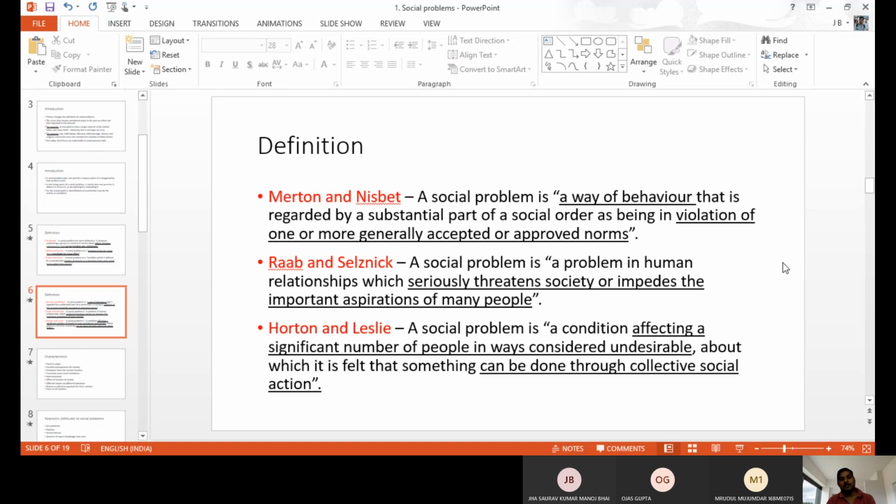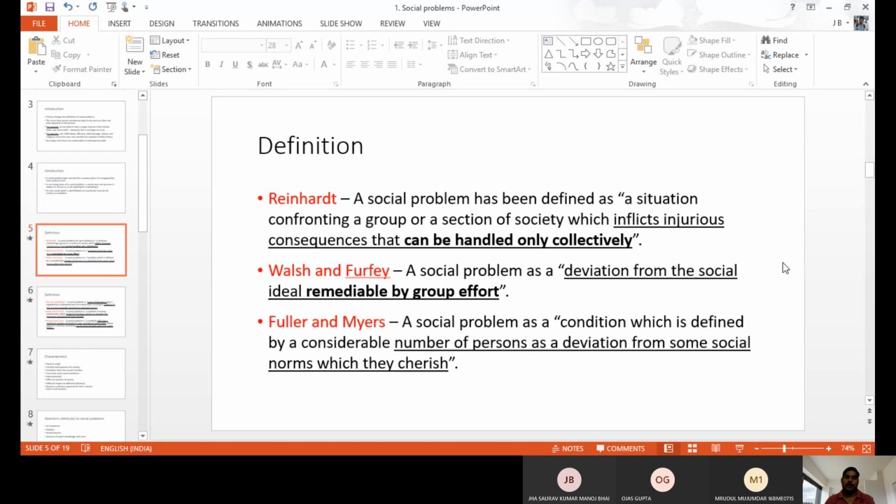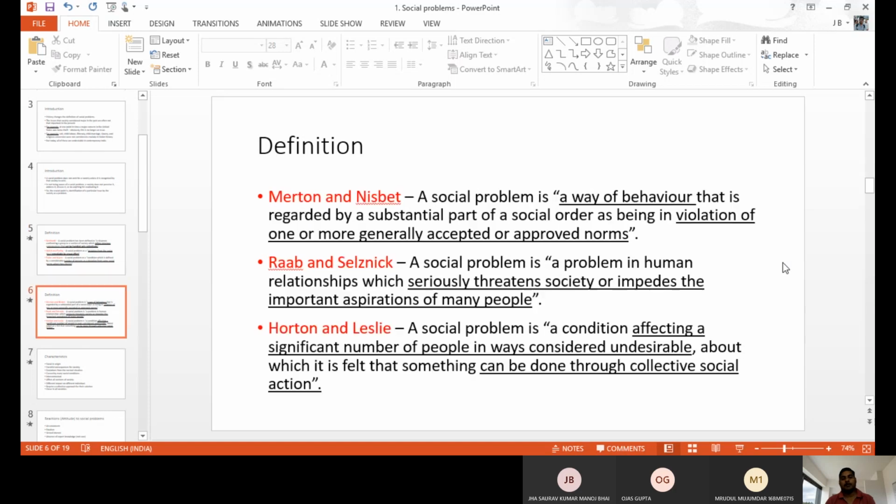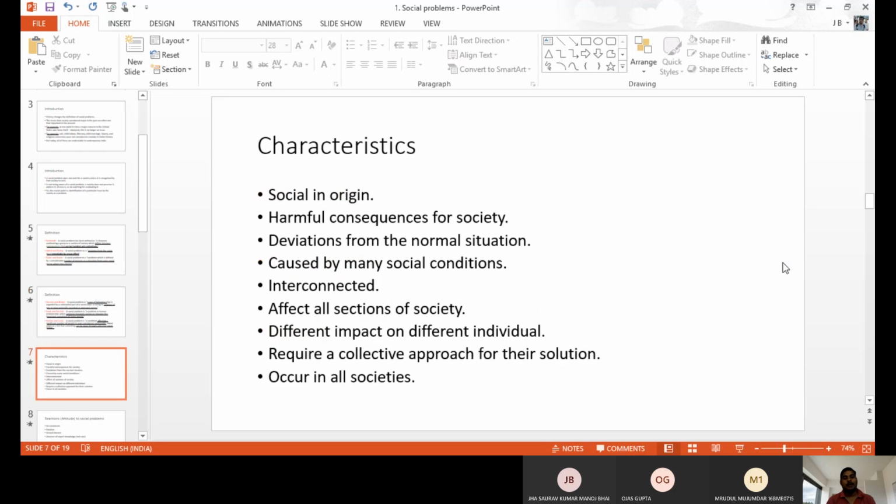And the last one says it affects a significant number of people, a countable number of people feel something, or it affects their lifestyle and livelihood. Something creates problems for a significant number of people, so it is considered a social problem. So these are the definitions to know what we mean by social problem. The first says we can solve it collectively, by group effort; it deviates from the norms and violates social things; it seriously threatens society; and it affects a significant number of people. When these happen, the things are considered social problems.